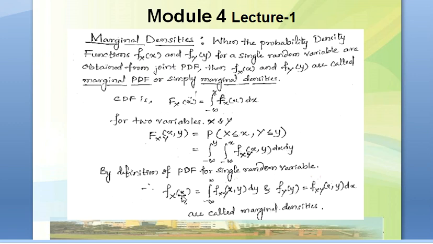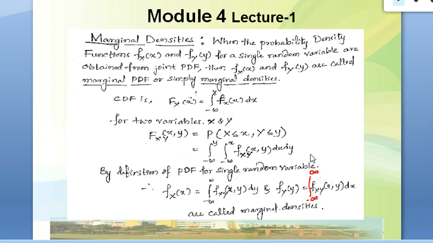Now FX of x is the integration from minus infinity to plus infinity of FXY of x, y dy, and FY of y is again the integration from minus infinity to plus infinity of FXY of x, y, it would be dx. So to find FX, we are integrating with respect to dy, and in obtaining FY we are integrating with respect to dx.